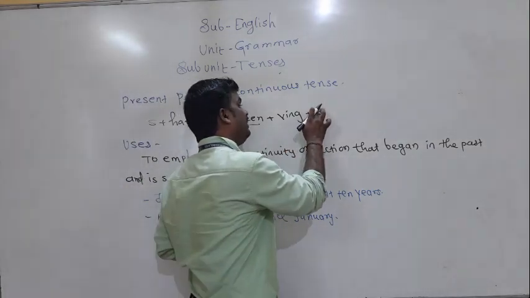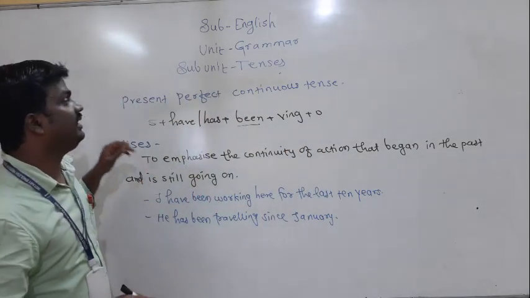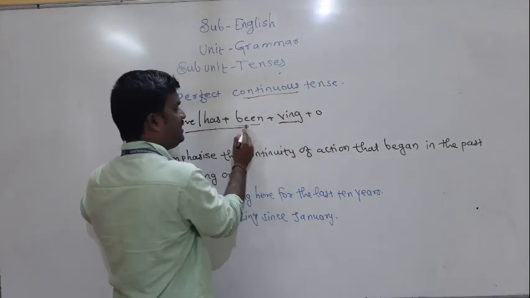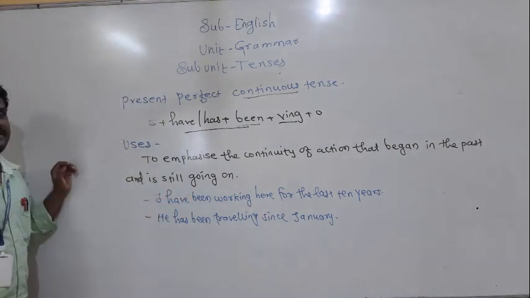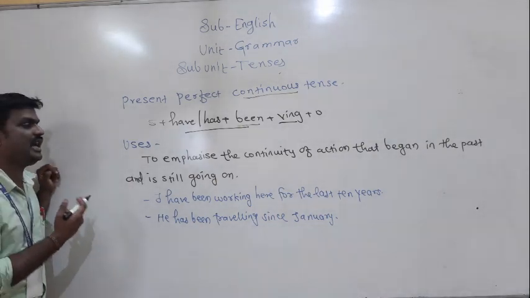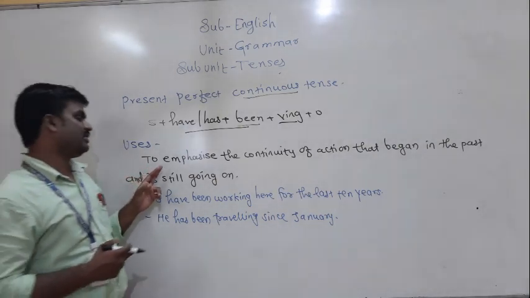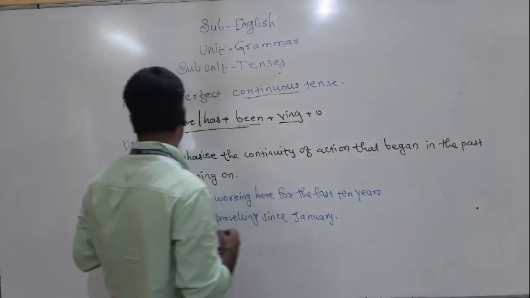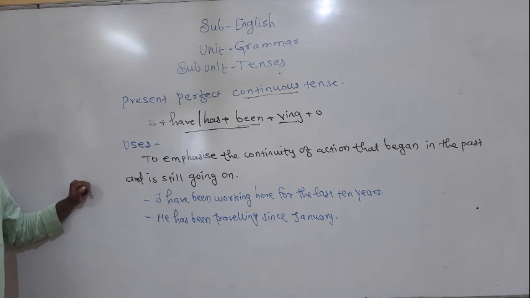The ing form of the verb we also use in a continuous tense. The name is continuous, so ing form, and perfect, have plus been. It is the basic structure of present perfect continuous tense. When we use this tense, it is used to emphasize the continuity of an action that began in the past and is still going on.